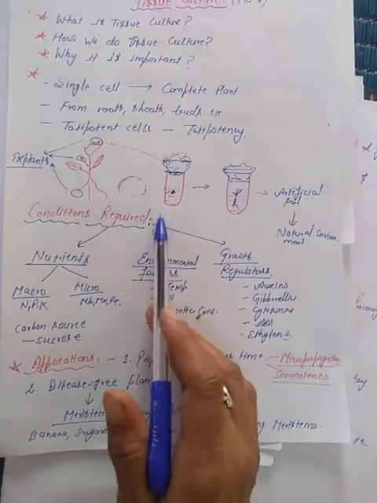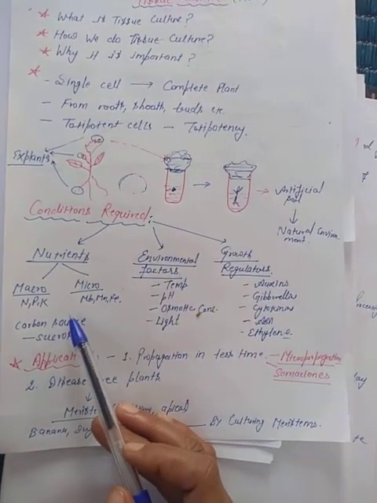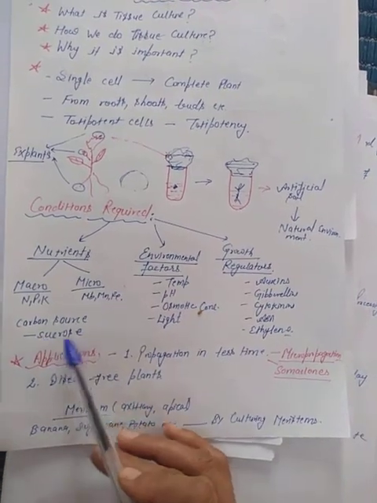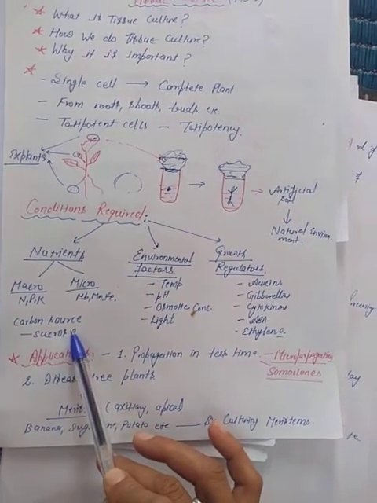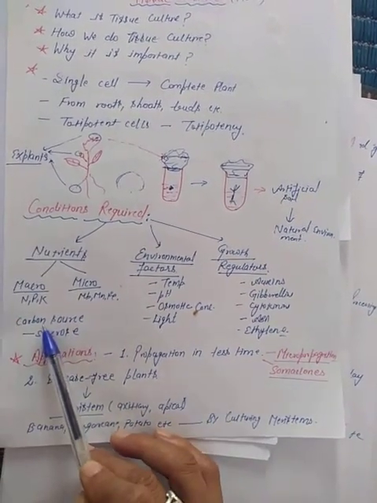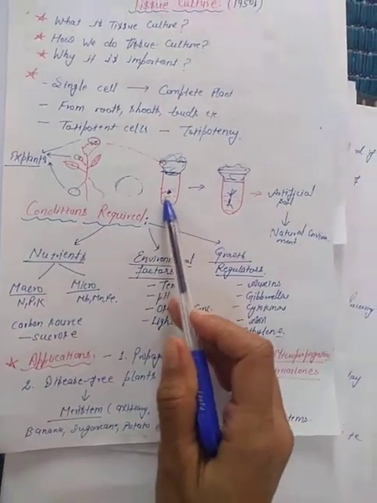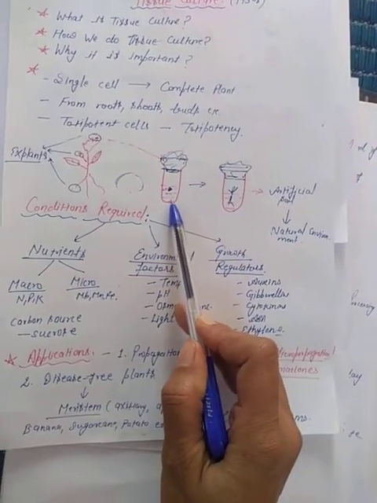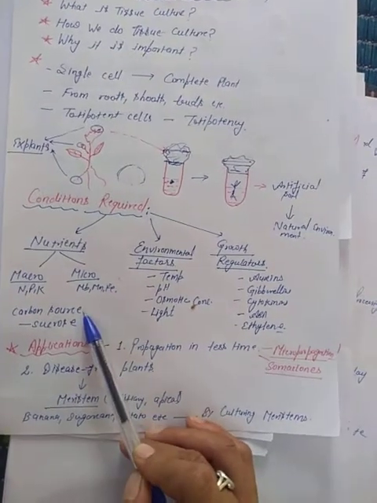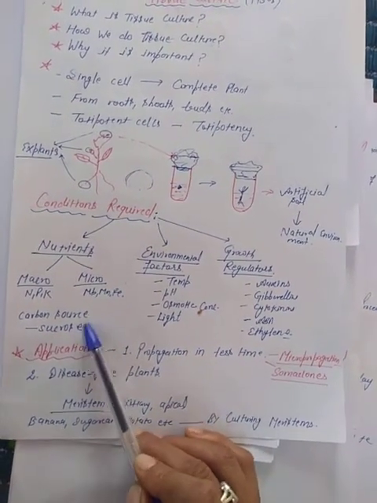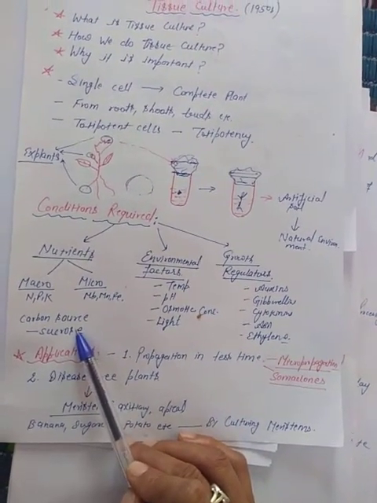In that nutrient medium, we can add other things, like sucrose, which will be a carbon source. And it should not be a liquid medium, but semi-solid. So we can use agar here, you know it very well. Agar can also be obtained from microorganisms.